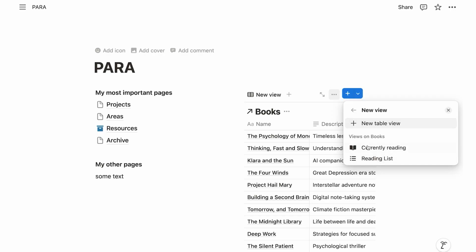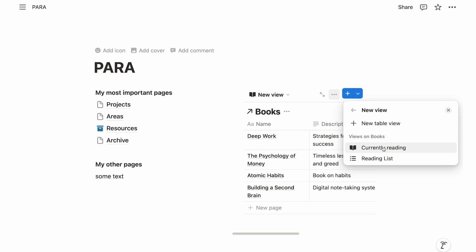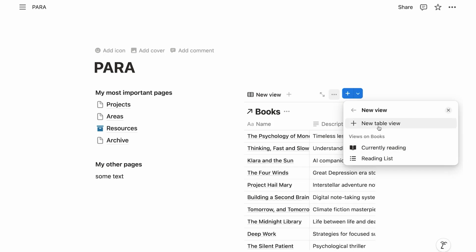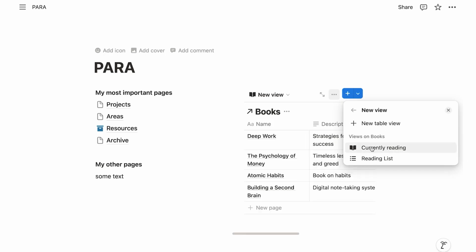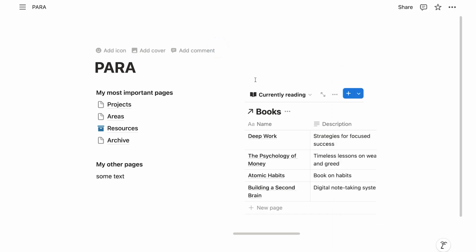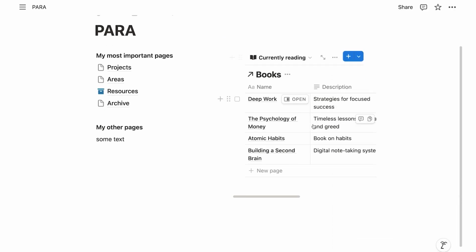I pick that, and now I see the 2 views that I have on my main database. They show up here as ones that I can just pick, or I can create a new view from scratch. Let's pick the currently reading one, because that's what we want to display. And now I see here the books that I'm reading with the properties.